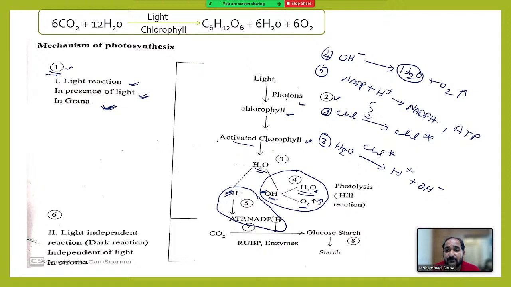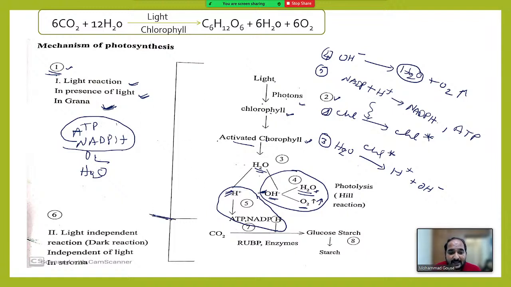So the end products of light reaction are ATP, NADPH, water, oxygen. Right? Here this ATP and NADPH are called assimilatory powers, chemical form of energy. So here the light energy is converted into chemical form of energy till the light reaction.